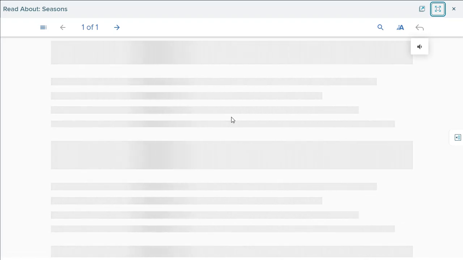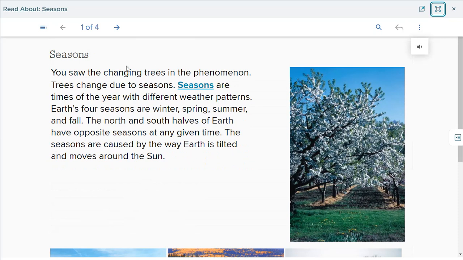So now I'm going to explain page 27, seasons. You saw the changing trees in the phenomenon. We saw how the same tree changed from winter, spring, summer, autumn. Okay, trees change due to the seasons. What are seasons? Seasons are times of the year with different weather patterns.